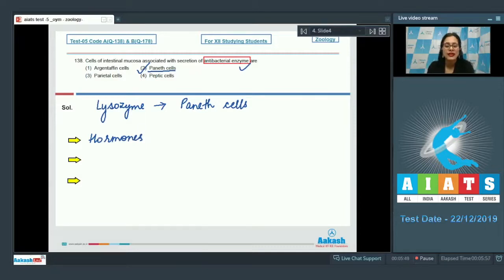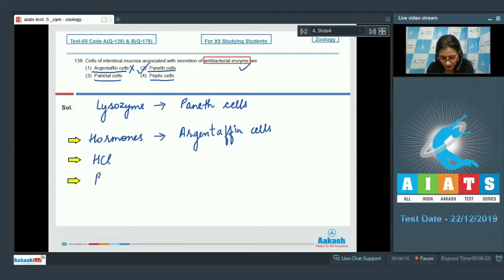Hormones acting locally are secreted by argentaffin cells. So this cannot be a correct answer. Whereas secretion of parietal and peptic cells are HCl and pepsinogen respectively.